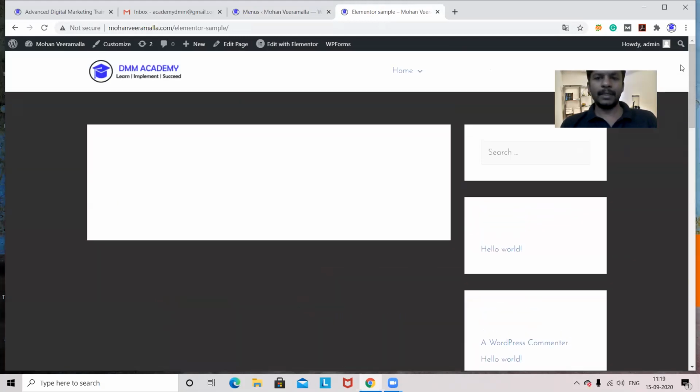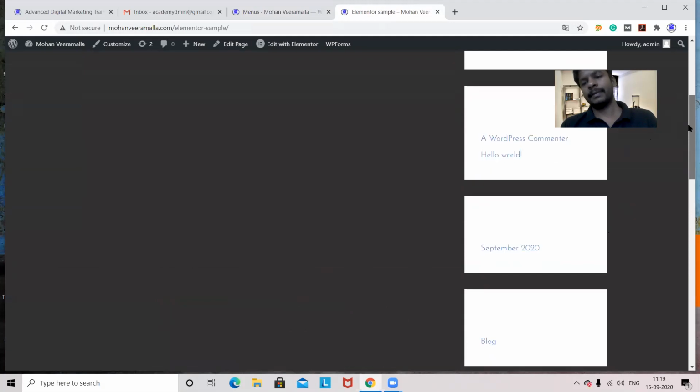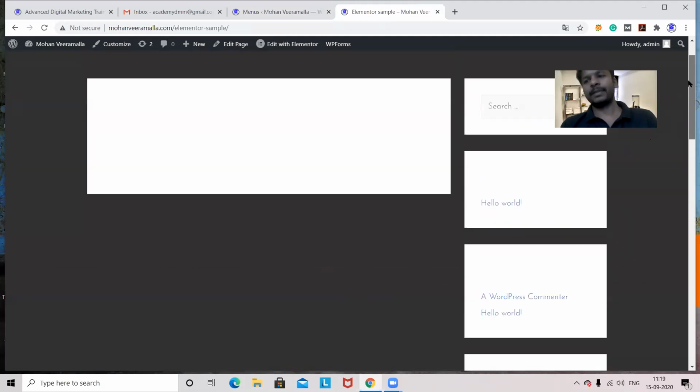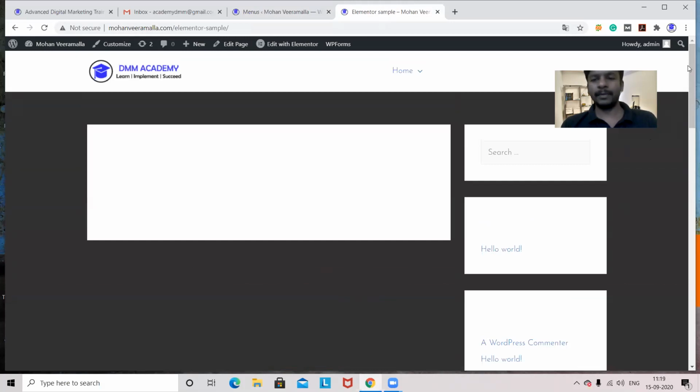See this page, we have this right side bar. Did you recognize? Right side bar is there. Some options are available. So where are these options? Where can I see these options? For example, I don't want this option. I want to remove this option. Where is it? Or if I want to add something on the right-hand side, how should I add? Where is that option? Anyone from the group?